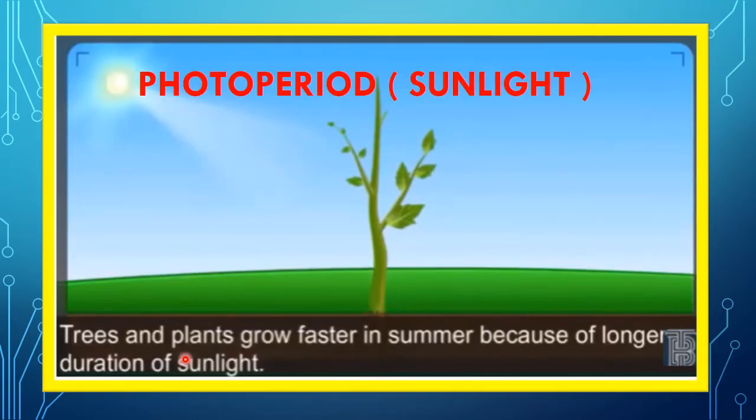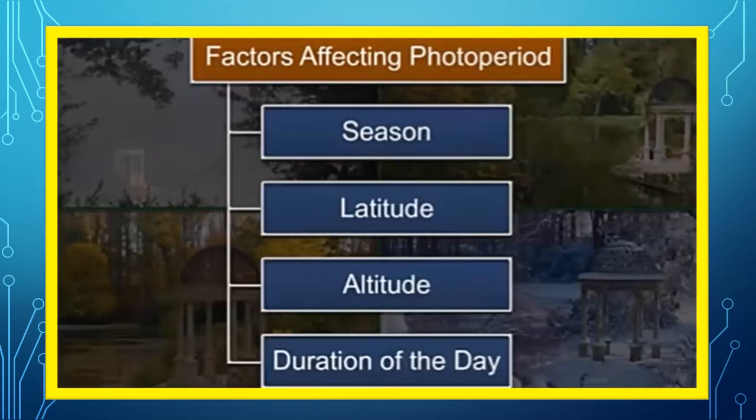The next factor is photoperiod or sunlight. Now photoperiod refers to the duration of sunlight in a region, and all of us know that trees and plants grow faster in summer because we get a longer duration of sunlight. Days are longer, so we get more sunshine for a longer period. Now the factors that affect photoperiod or sunlight depend on the season. It also depends on latitude, altitude and duration of the day.